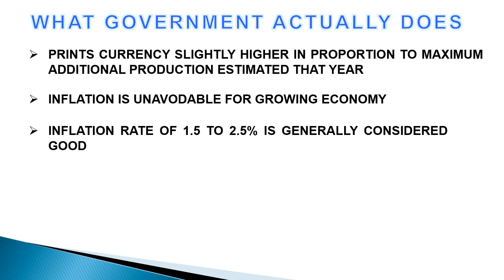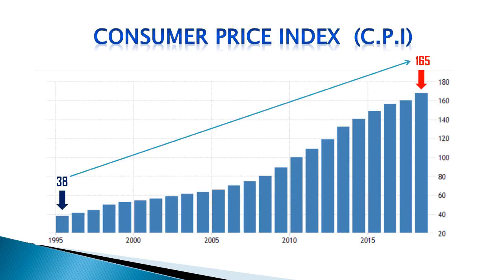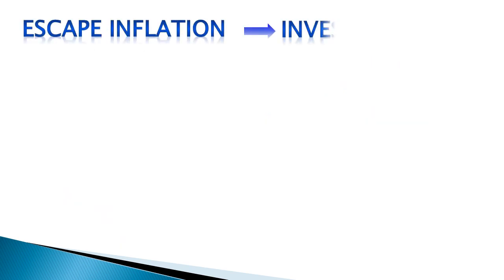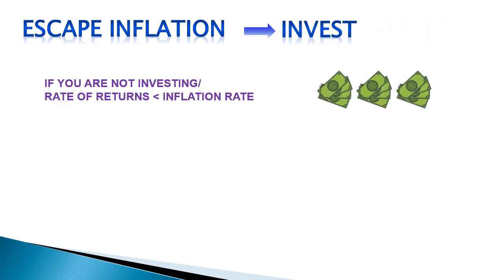An inflation rate of 1.5 to 2.5% is generally considered good. But in India, if we see the increase in consumer price index from 1995 to 2018, annual inflation rate is 6.5%. That means that the value of currency in your pocket is reducing at a rate of 6.5% annually. The best solution for inflation is invest wisely. If someone chooses not to invest or invest in a way where rate of return is less than the inflation rate, then his wealth is actually reducing.